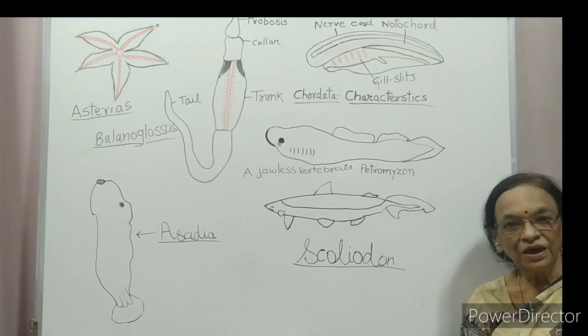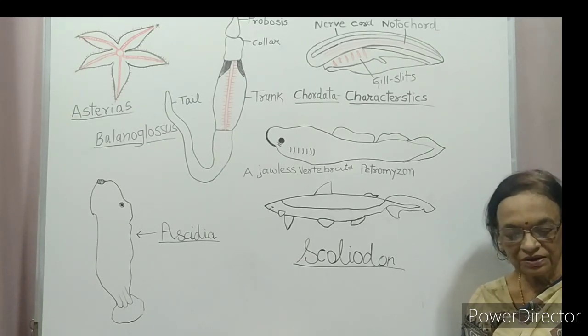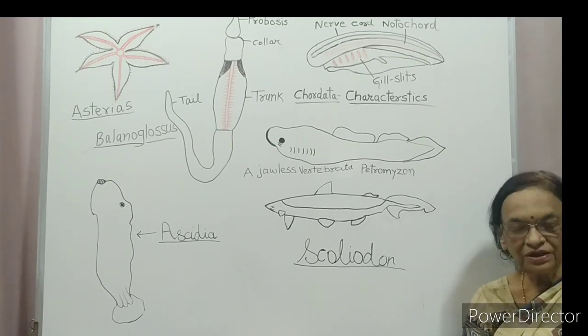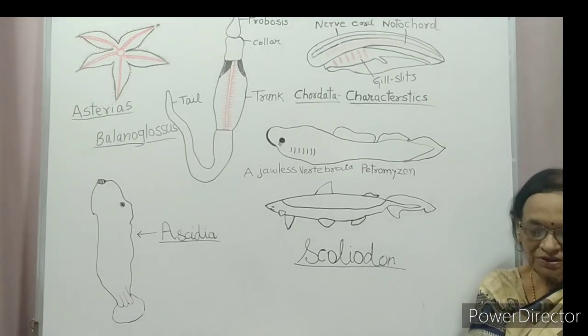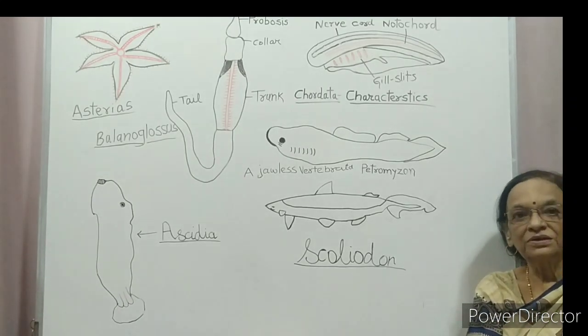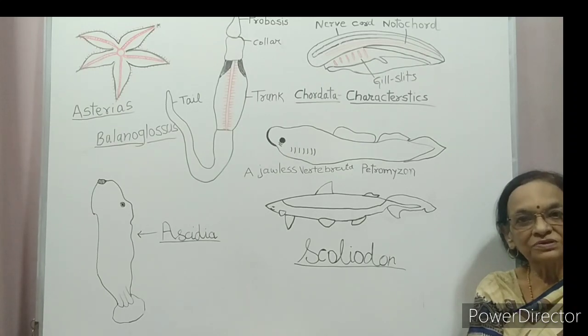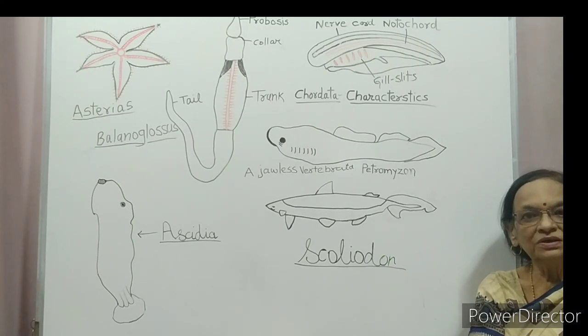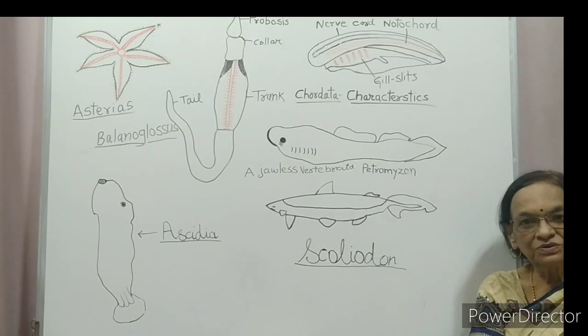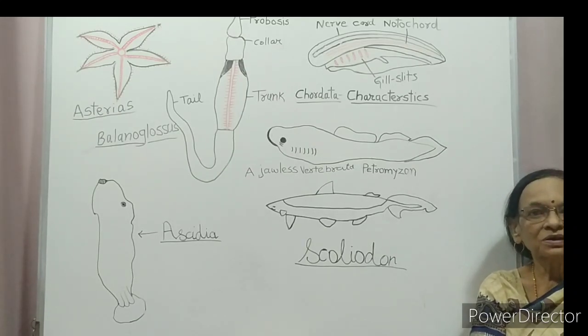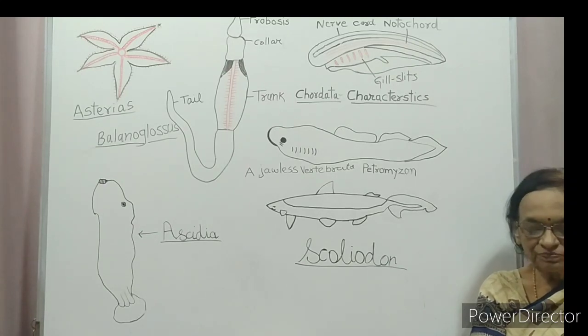Some of them have electric organs and some possess poison stings. They are cold-blooded animals. Cold-blooded means the body temperature does not remain constant. It fluctuates according to external changes. They lack the capacity to regulate body temperature.